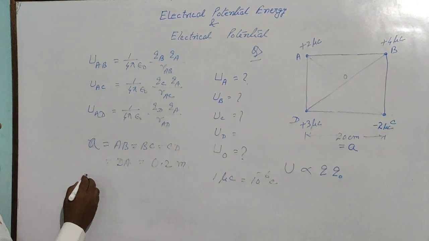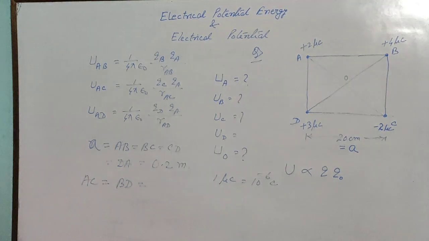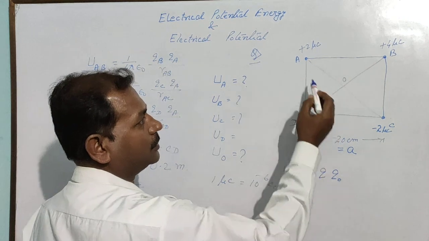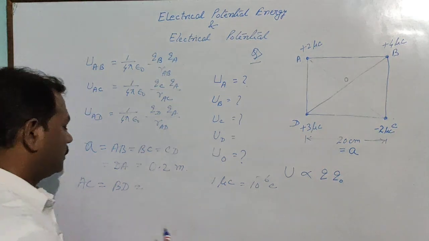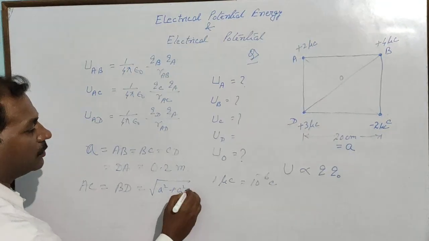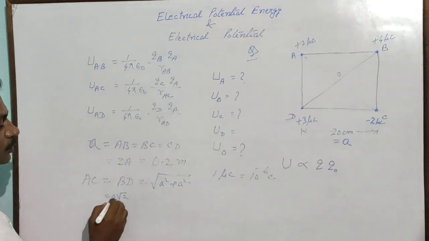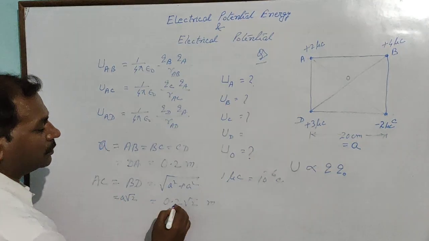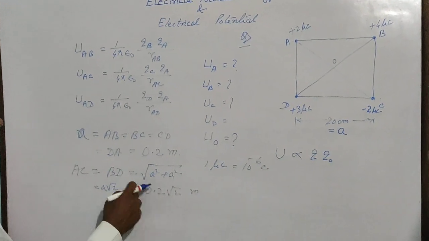You can find out AC or BD. In a square, this will be a right angle. So this square plus this square will be equal to this square. So AC or BD will be equal to A square plus A square under a root, that means it will be A root 2. So this distance becomes 0.2 root 2 meter, the diagonals.